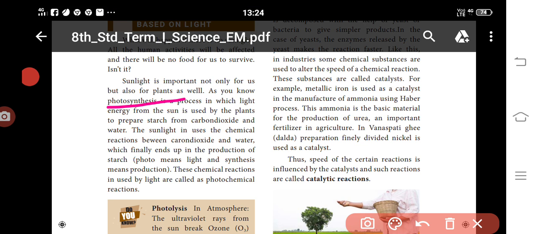Photosynthesis is a process in which light energy from the sun is used by plants to prepare starch from carbon dioxide and water. The sunlight induces the chemical reactions between carbon dioxide and water, which finally end up in the production of starch. This chemical reaction caused by light is called a photochemical reaction.